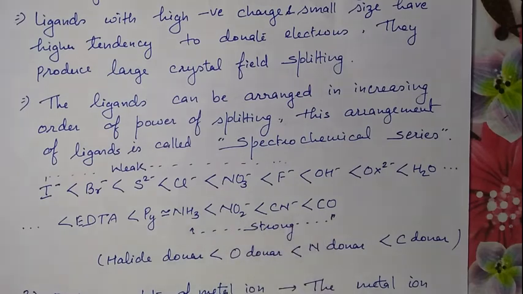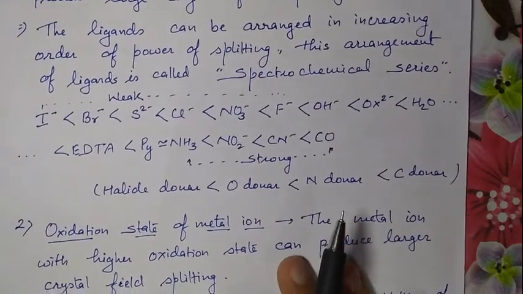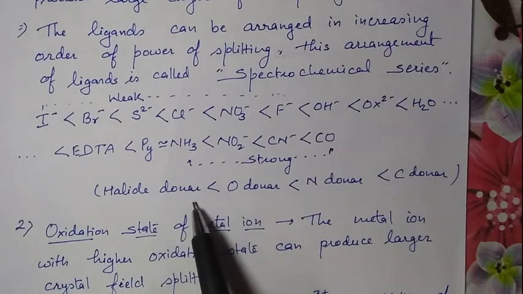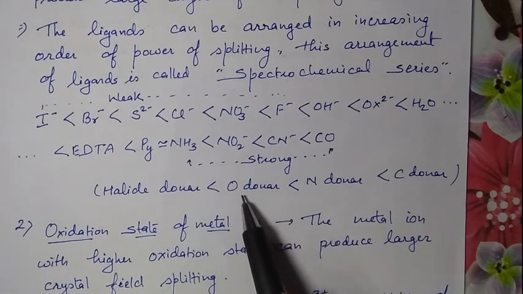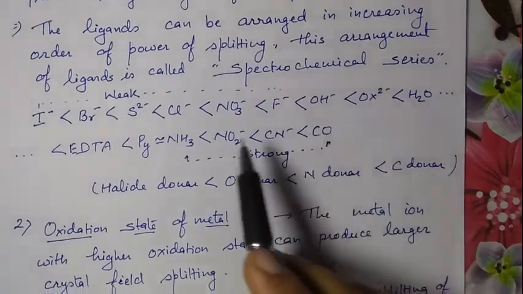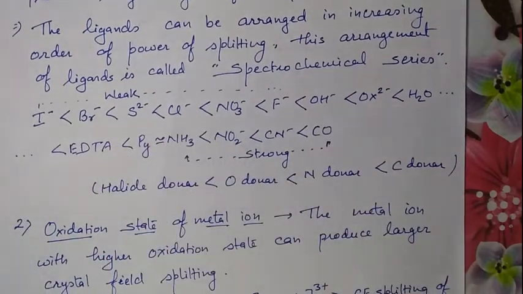In general, the halide donor has the lowest power, that is the weakest ligand, then oxygen donor, then nitrogen donor, then carbon donor.